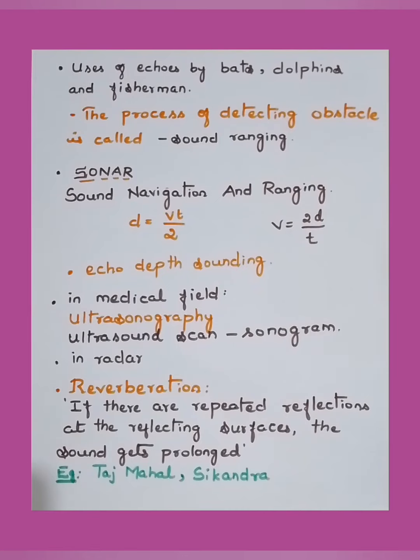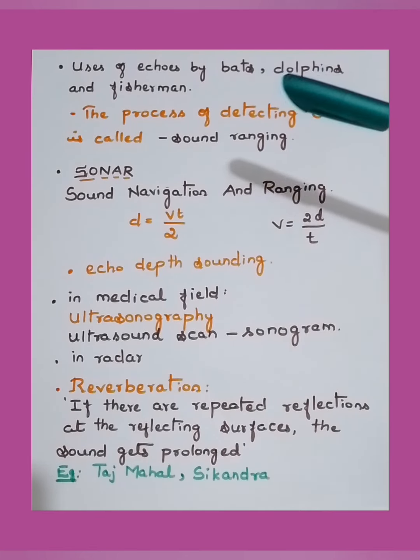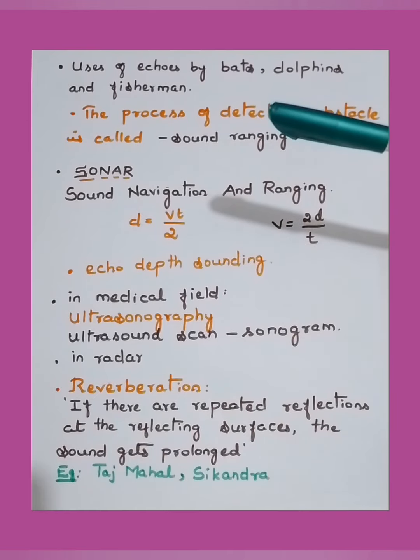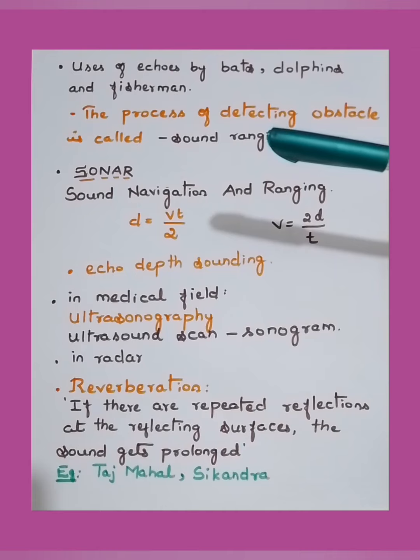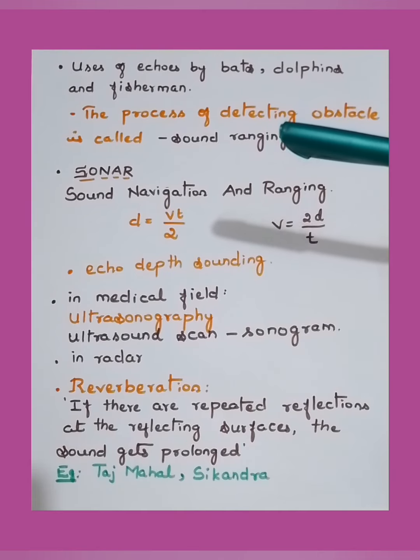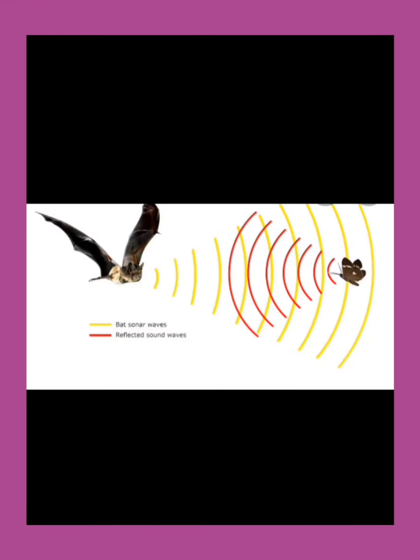Okay. Let's move to the point uses of echoes by bats, dolphins and fishermen. How they make use of ultrasonic sounds to identify or detect obstacles, etc. We'll check it now. Let's now see how bats make use of echoes in the process of sound ranging.